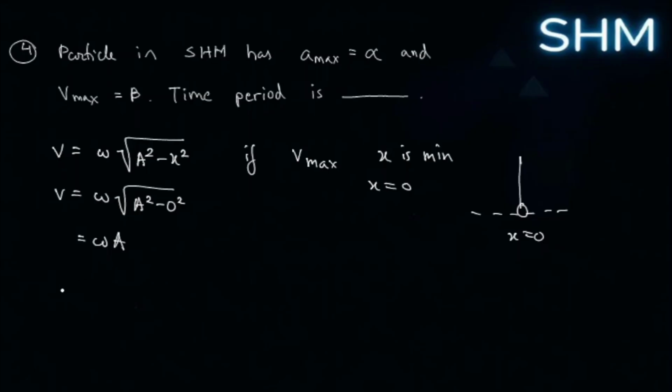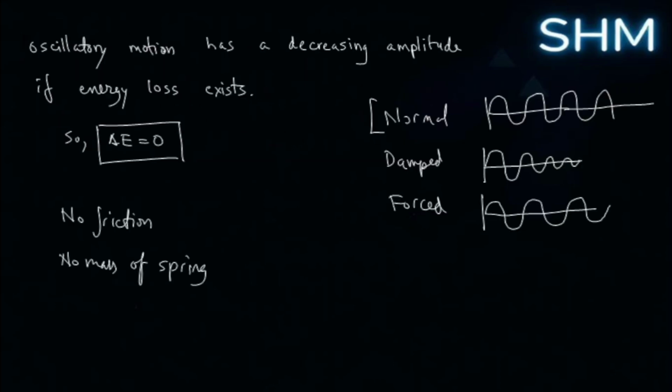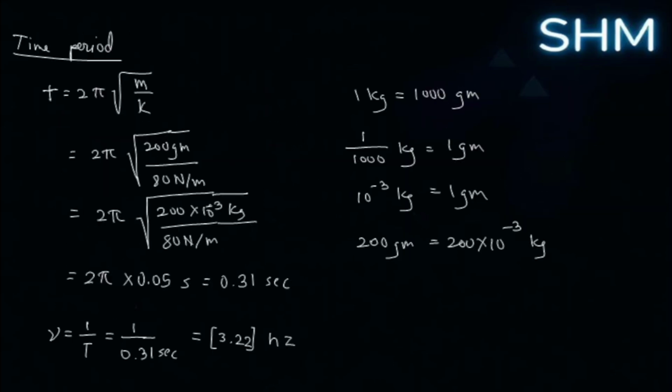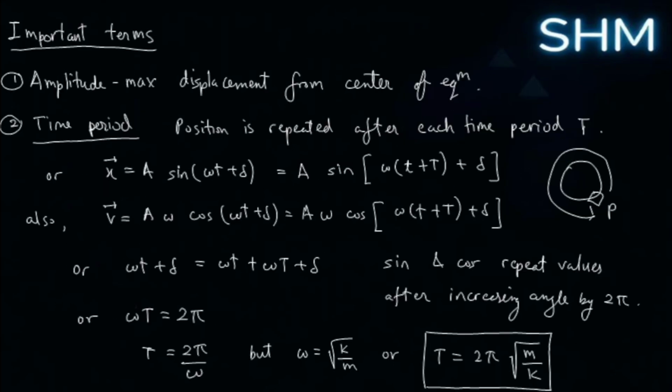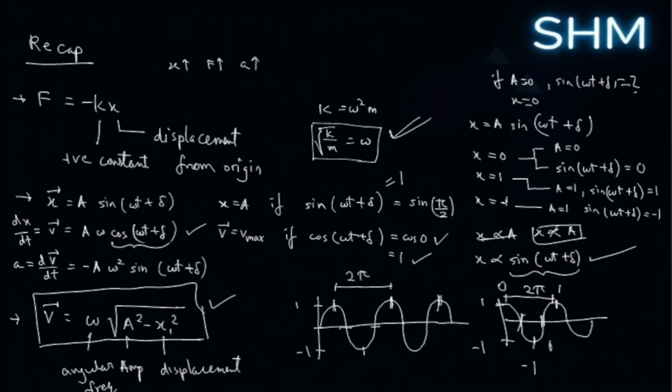And again, there is a value of acceleration. What was that? Minus omega squared a sine omega t. Let me recall that. Check out this recap page. Acceleration is minus a omega squared sine of omega t plus delta, right?